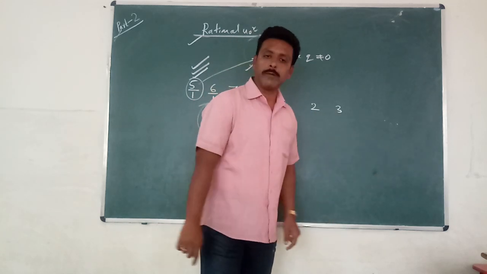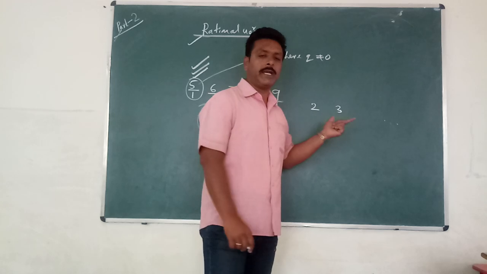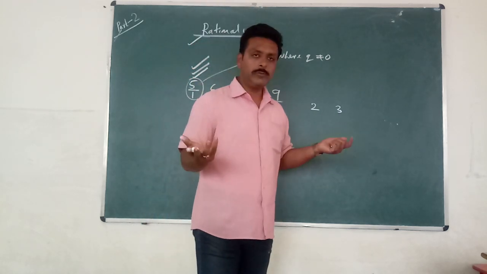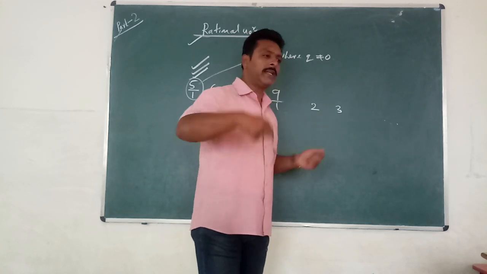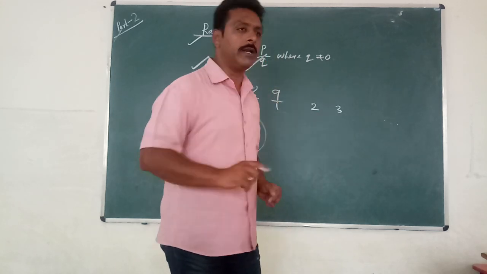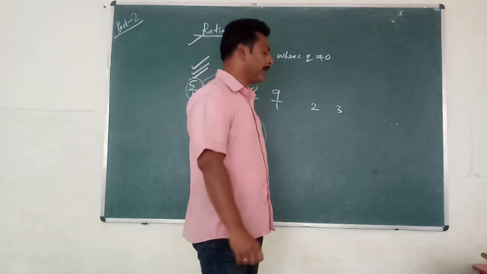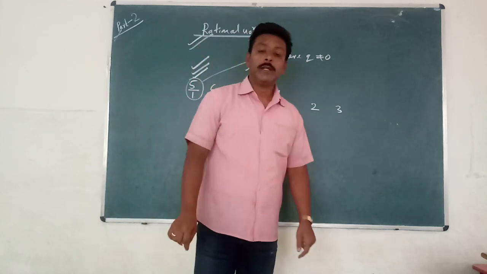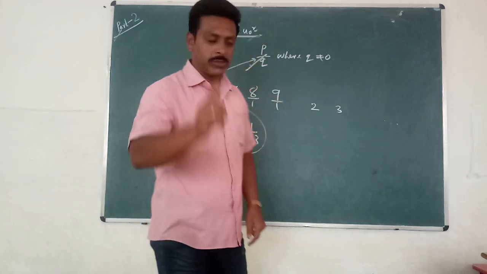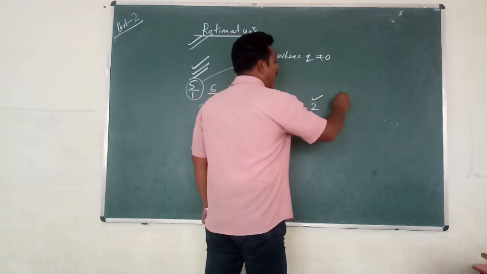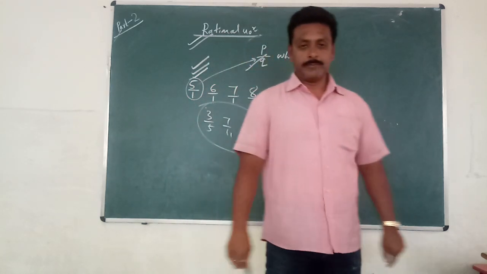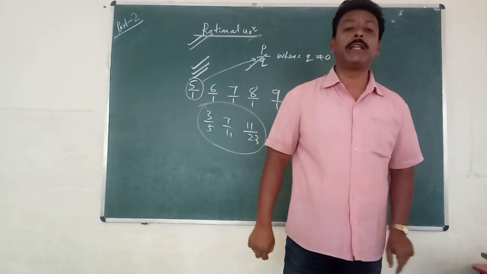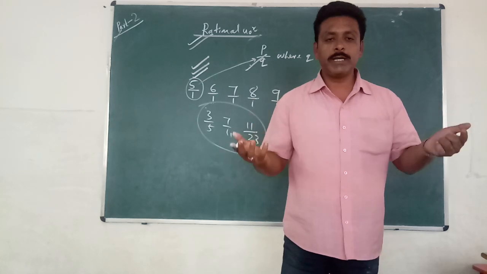Same question with whole numbers. If you take 2 and 3 as whole numbers, how many whole numbers are there in between 2 and 3? No. Because the next whole number after 2 is itself 3 only. There is no other whole number. But if I am asking the same question related to rational numbers, then your answer will be different. Same question: if 2 and 3 both are rational numbers, in between 2 and 3, how many rational numbers are there? What is your guess?